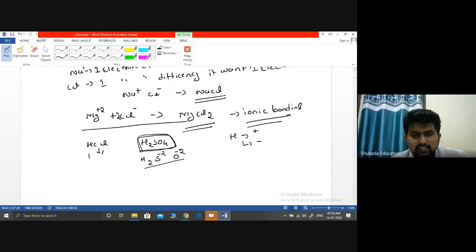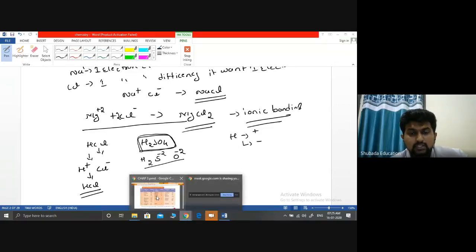HCl. H has what? 1 plus ion. Cl has what? 1. It needs 1 and it will donate 1. So combined together becomes what? HCl. This is how the chemical reaction will happen.